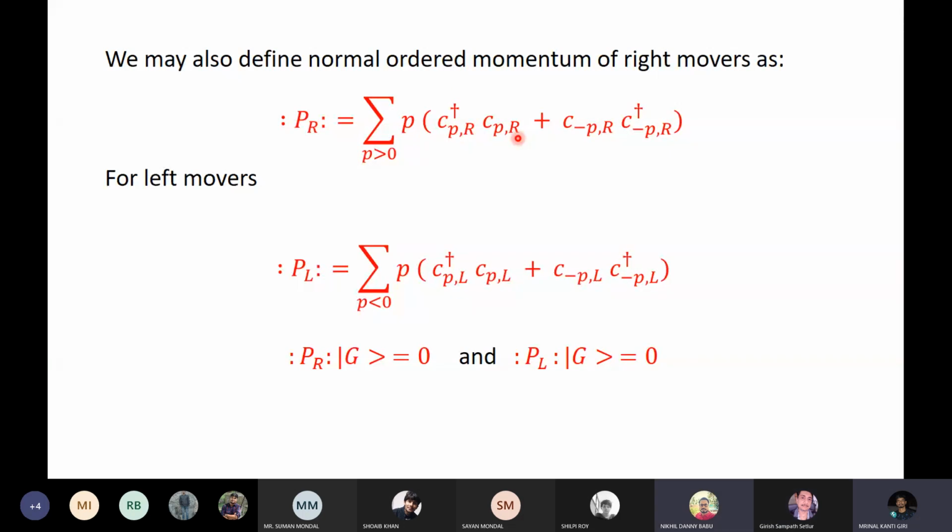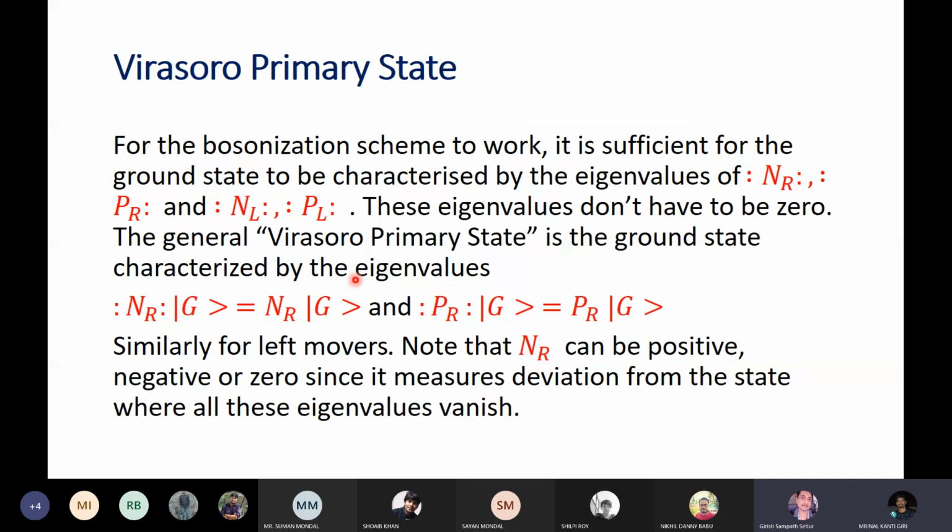So similarly for left movers, this is how you define it for left movers. But here for right movers, P is greater than 0. For left movers, P is less than 0. So the difference between this funny PR and the actual PR is a constant. The difference between this funny PL and the actual PL is also a constant, but that constant happens to be infinity. Okay.